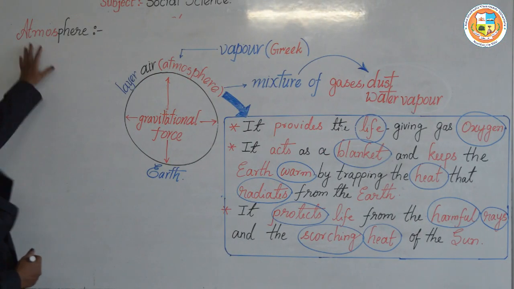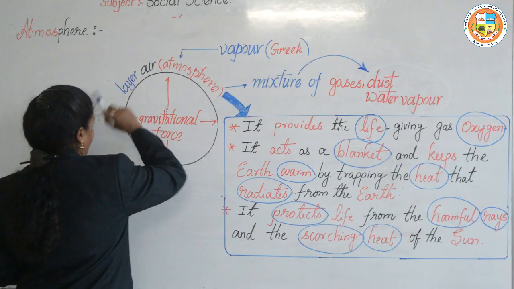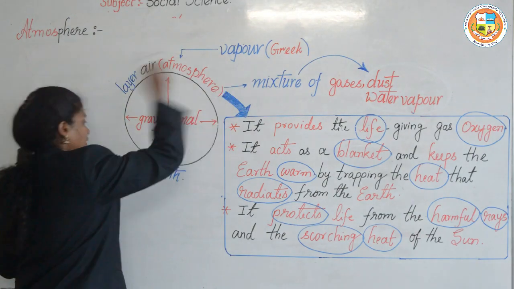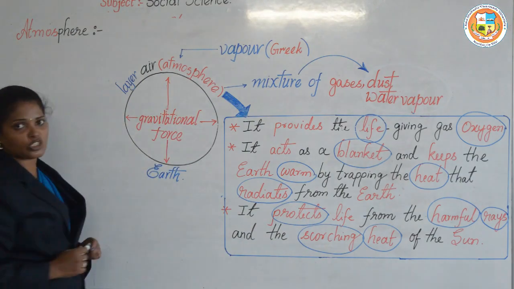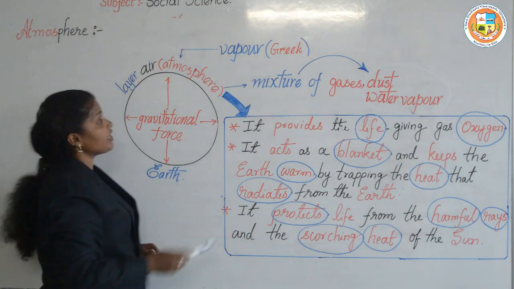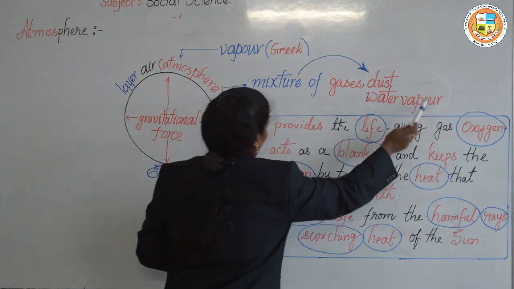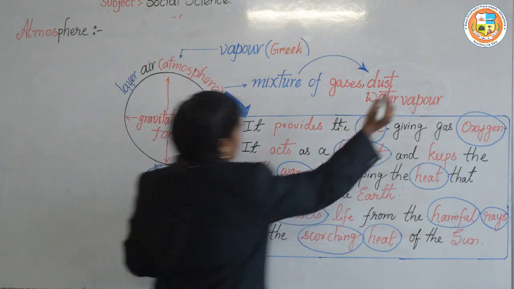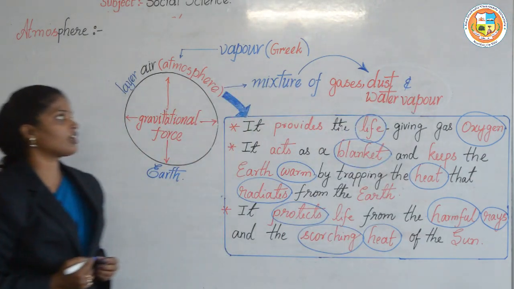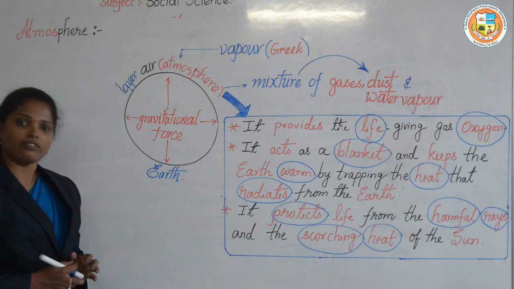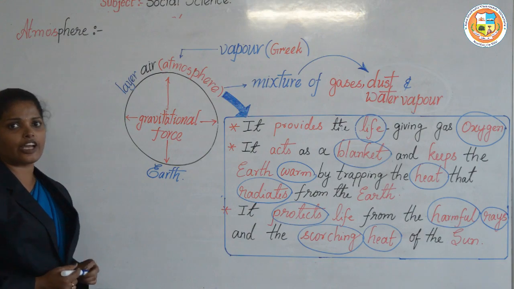Now we will go for the atmosphere. The atmosphere is the layer of air surrounding the earth. This atmosphere is a mixture of gases, dust and water vapor. In these gases there are oxygen, nitrogen, carbon dioxide, ozone.